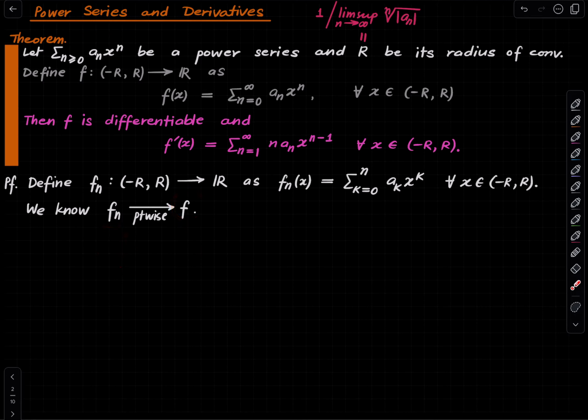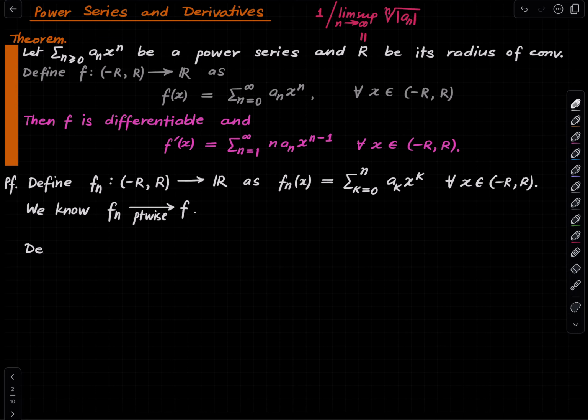So naturally, we would like to invoke the theorem about uniform convergence and differentiation. There is one theorem that we know which talks about the derivative of the limit being equal to the limit of the derivatives. So we would like to invoke that, and the rest of the proof is motivated by that theorem, if you will. Or perhaps the correct thing to say is that that theorem was motivated by this theorem. In order to prove this theorem, you need that theorem. Okay, whatever. So here is the natural thing to do.